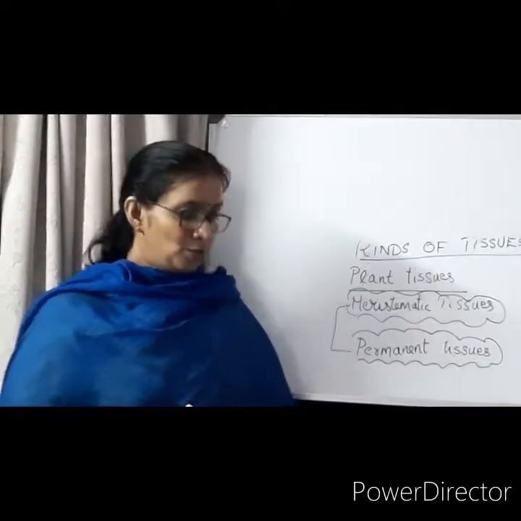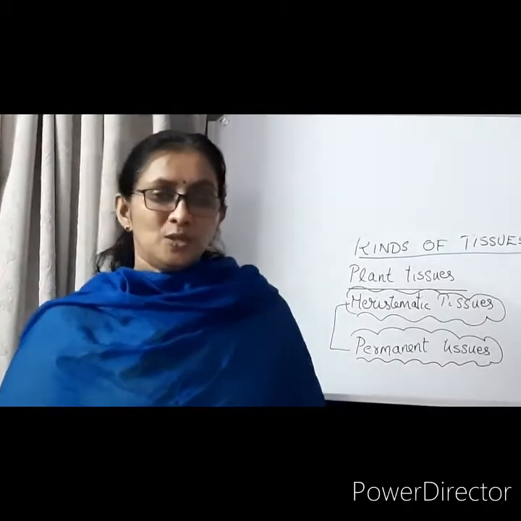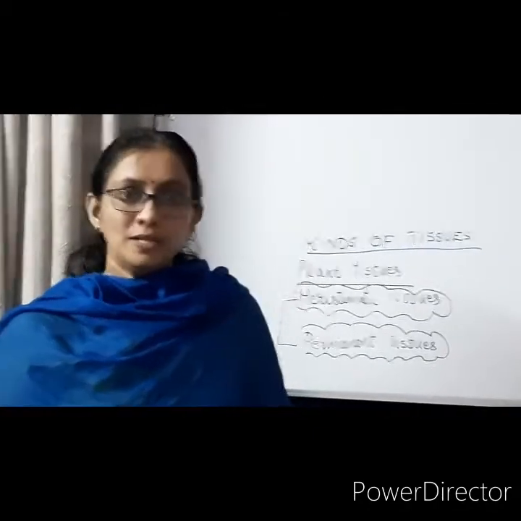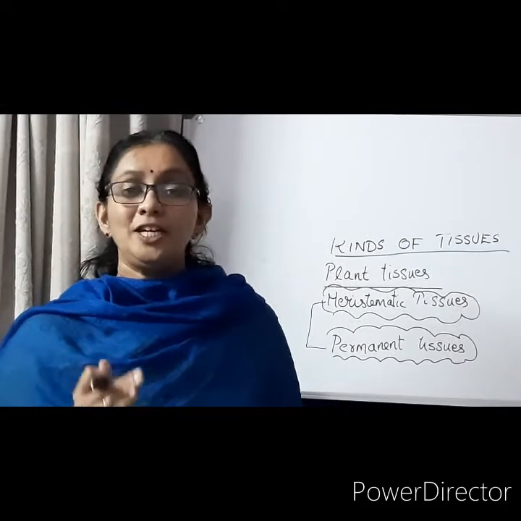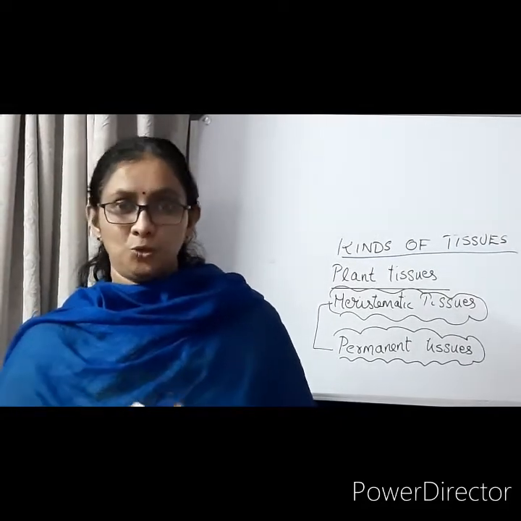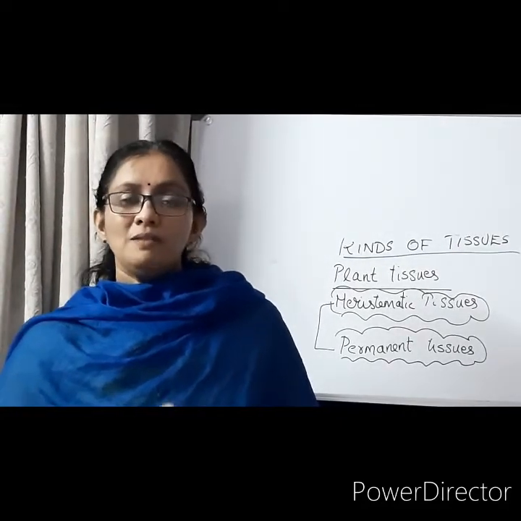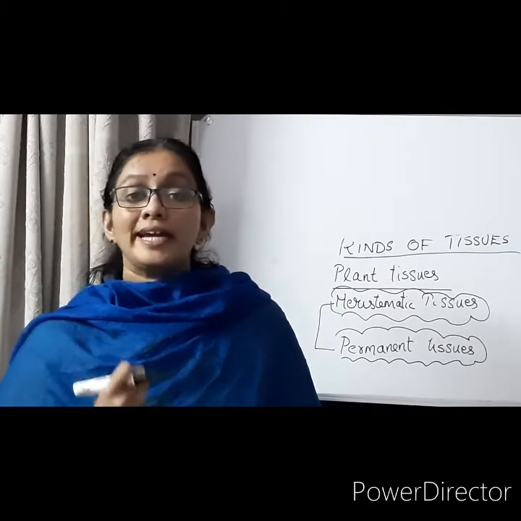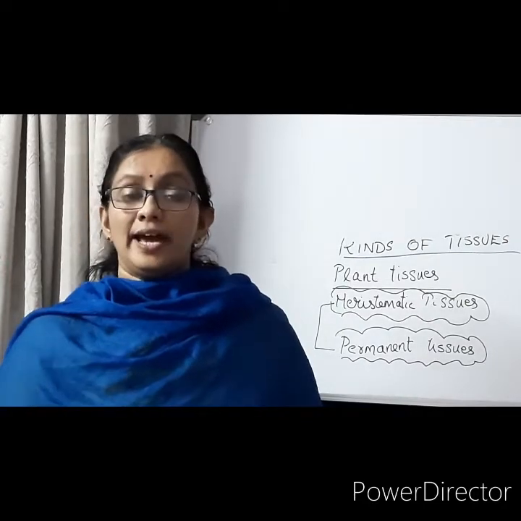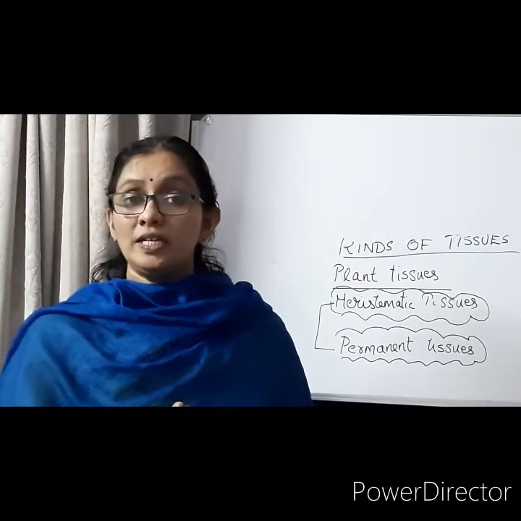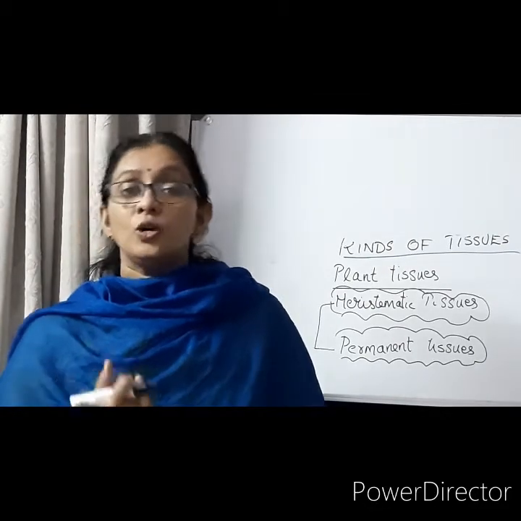So next we will go into meristematic tissue. Meristematic tissues are tissues which are mainly present at the tip of the root and the tip of the shoot. They are actively dividing cells, located at the tip of the shoot and root.